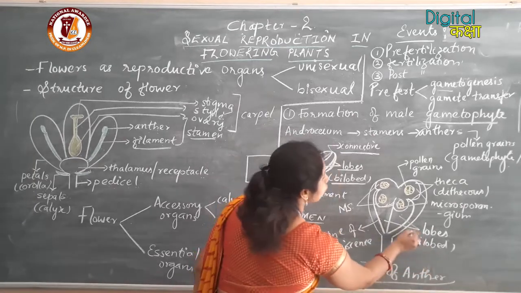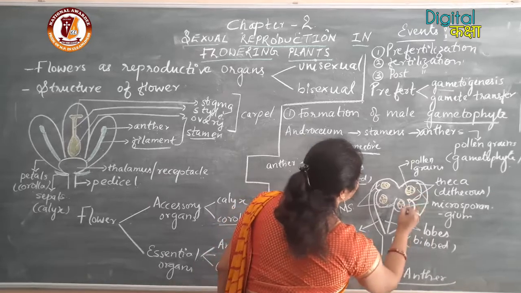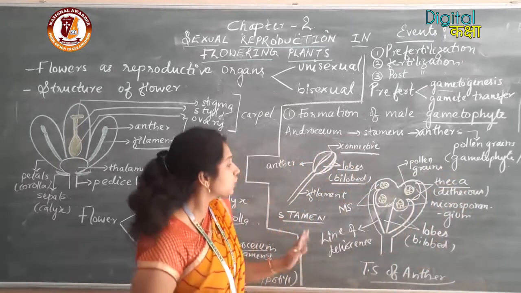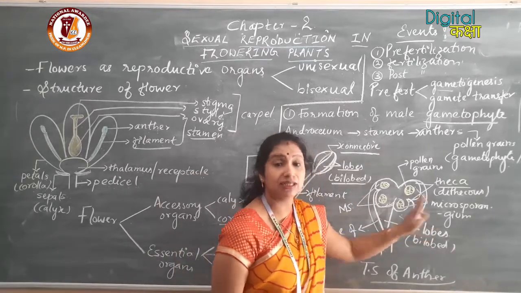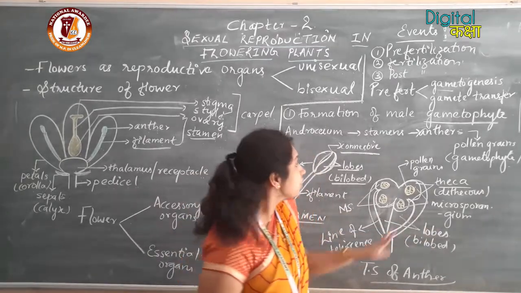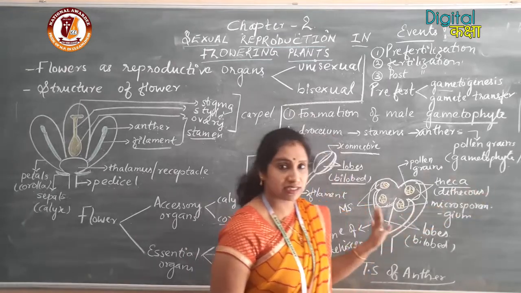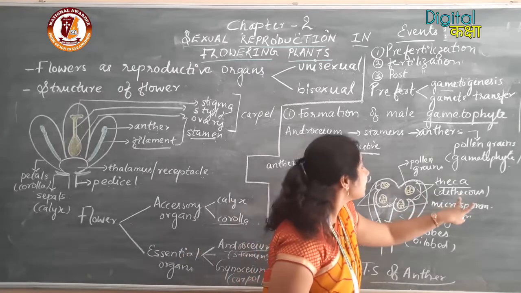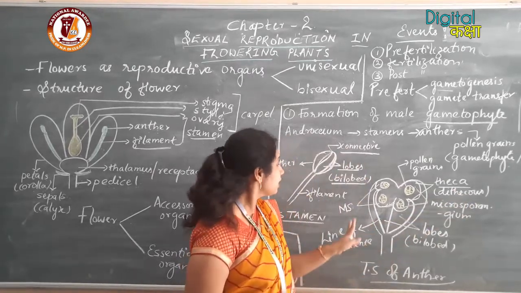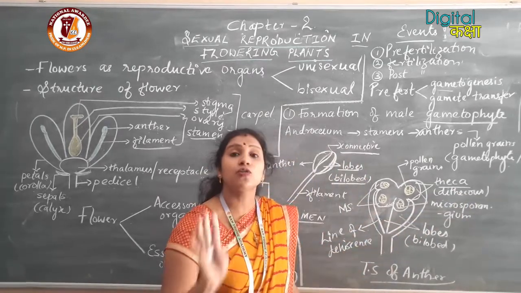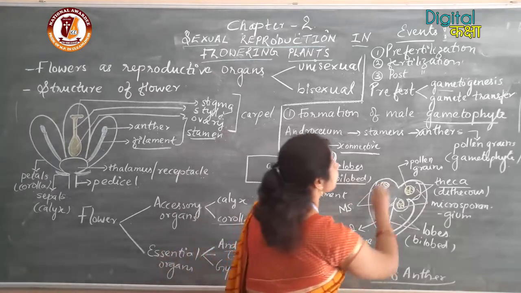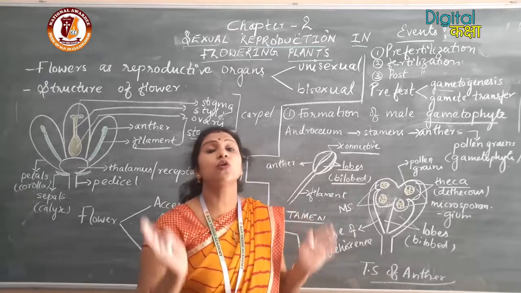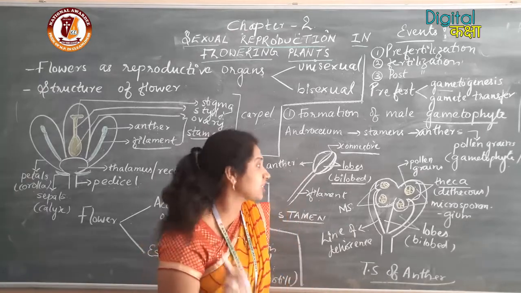Each lobe of the anther is again divided into two compartments called theca. So a single lobe of the anther has two theca, so that is dithecous. Overall the anther has four compartments, so it will be tetrathecous.